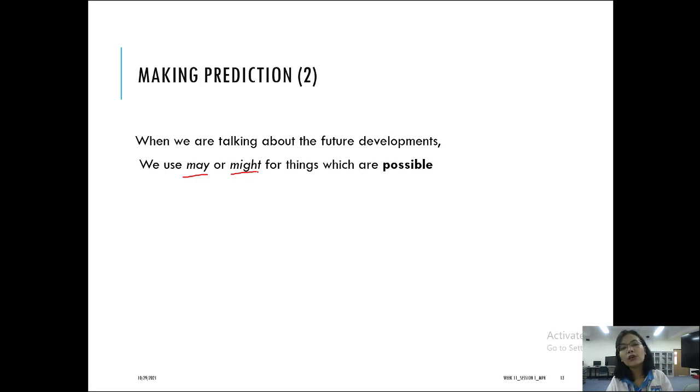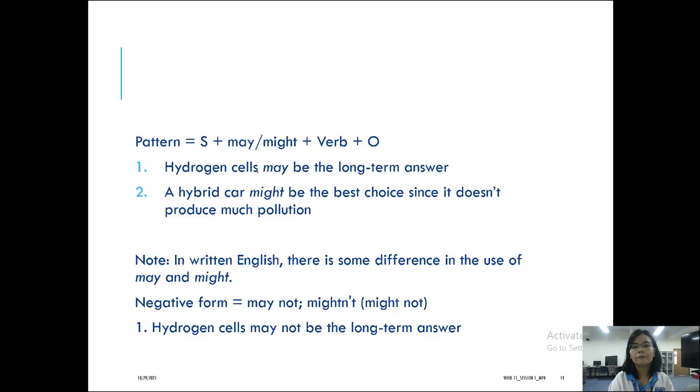Okay, so if you are thinking about something that is possible to happen in the future, so not very certain about it, you can use may or might. So the pattern is this one. You can use subject plus may or might plus verb plus the object. So for example, hydrogen cells may be the long-term answer, or hybrid cars might be the best choice since they don't produce much pollution.